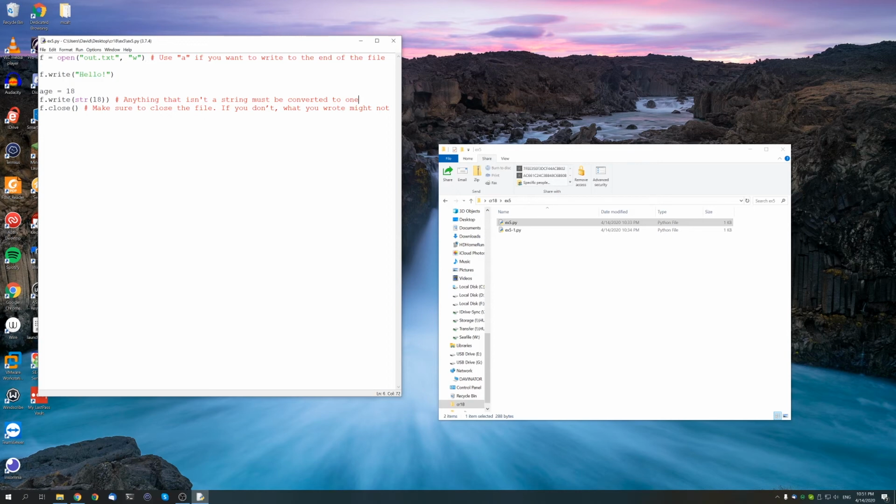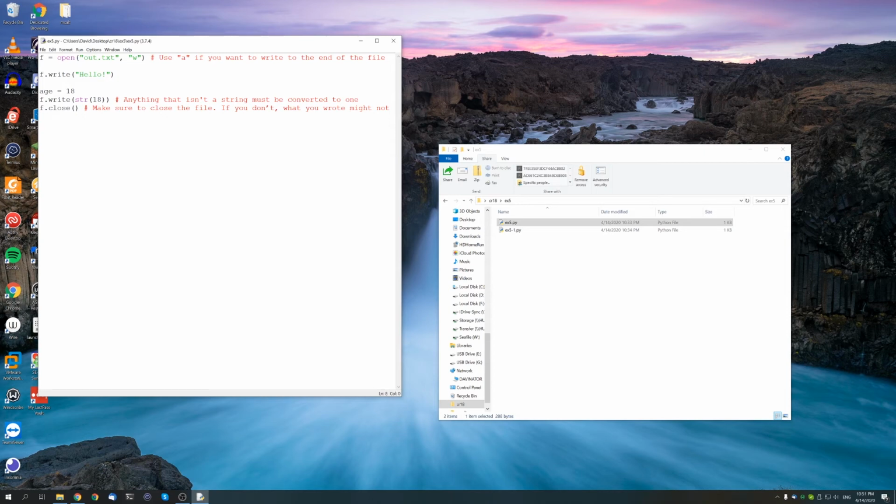Now, using .close with a file, when you're writing a file, is actually extremely important because sometimes Python tells you it's been written to a file, but in fact it's only been cached in memory. Until you write .close, there is no guarantee that your file has actually been written to disk.